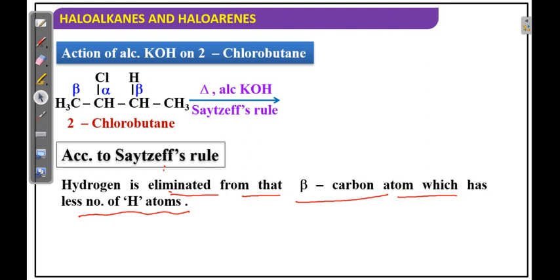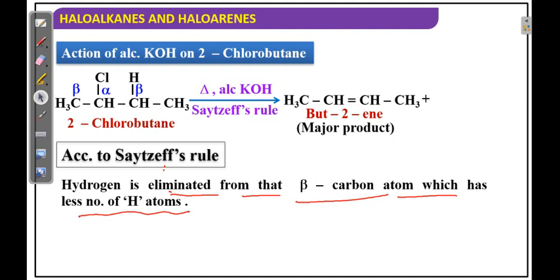Why is it released? Behind every reaction there is a reason. What is the reason here? A more substituted alkene is more stable, because of inductive effect, resonance and hyperconjugation. If you don't know the reason, just follow the Saytzeff rule. That is why the rule is given; the reason is here.